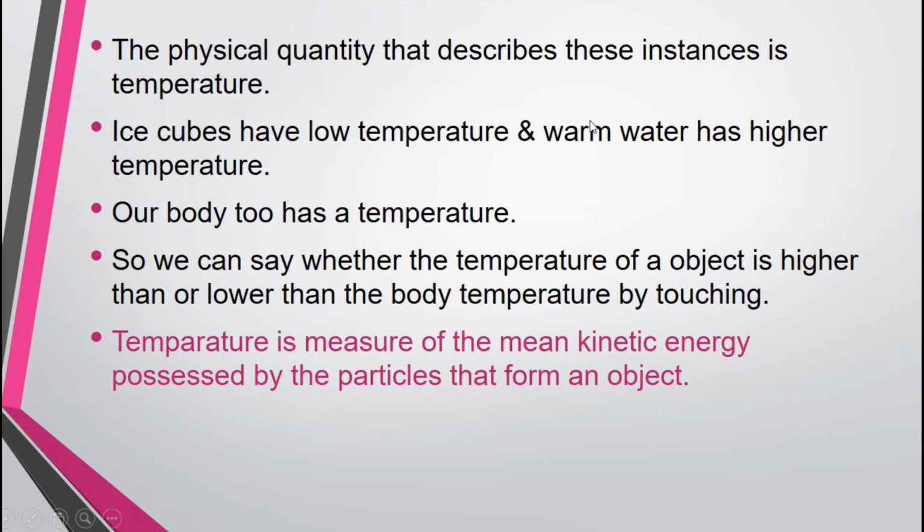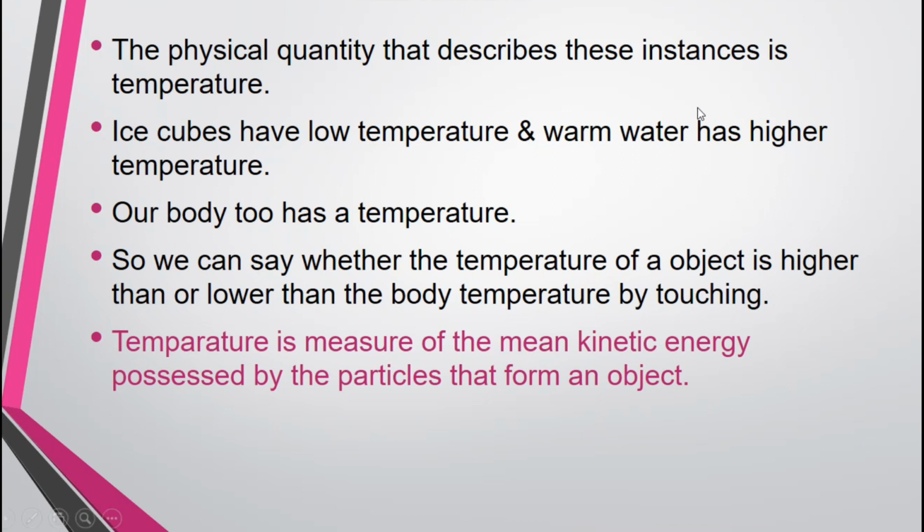And another example is ice cubes. When you take ice cubes, they have low temperature, and when you take warm water, it has a high temperature. We can feel the temperature of objects by touching them. What is the reason for this? Sometimes we touch something and say this is hot, and sometimes we touch something and say that this is cool. How can we say like this? What is the reason for this?